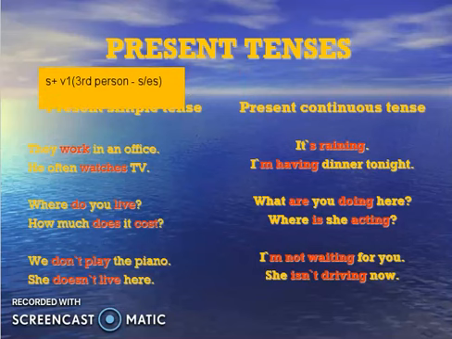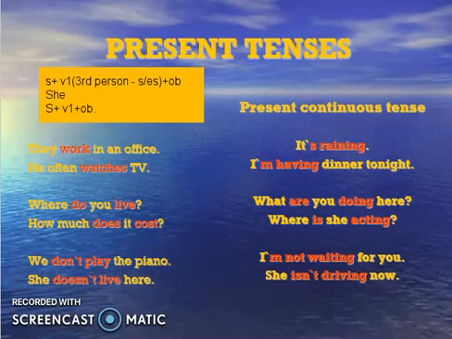But if the person is plural, then we are writing subject plus first form of the verb and object, nothing much we are writing. But here we have to write s or es with the main verb. Example, if I give you, I third person we have to take, so she takes class, वो क्लास लेती है. This is simple. So what I added here is s or es, okay.